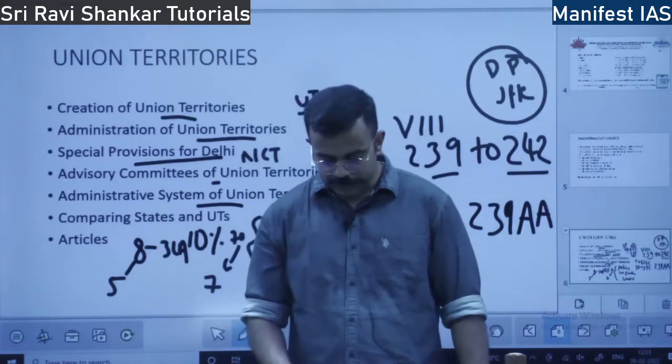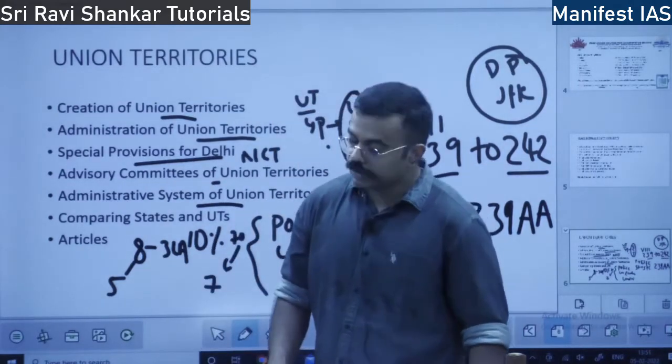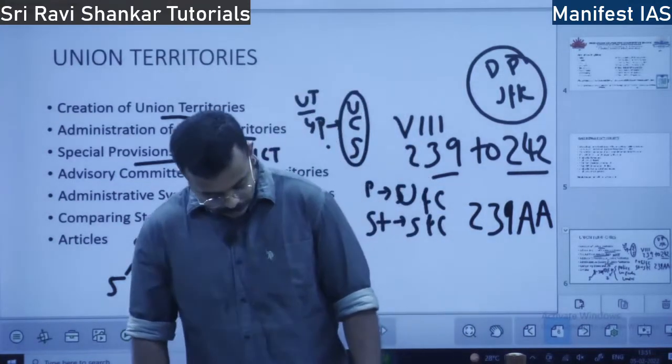So, Lieutenant Governor in how many union territories? 1, 2, 3, 4, 5. 5 union territories have a Lieutenant Governor. 3 union territories have an Administrator. Okay.